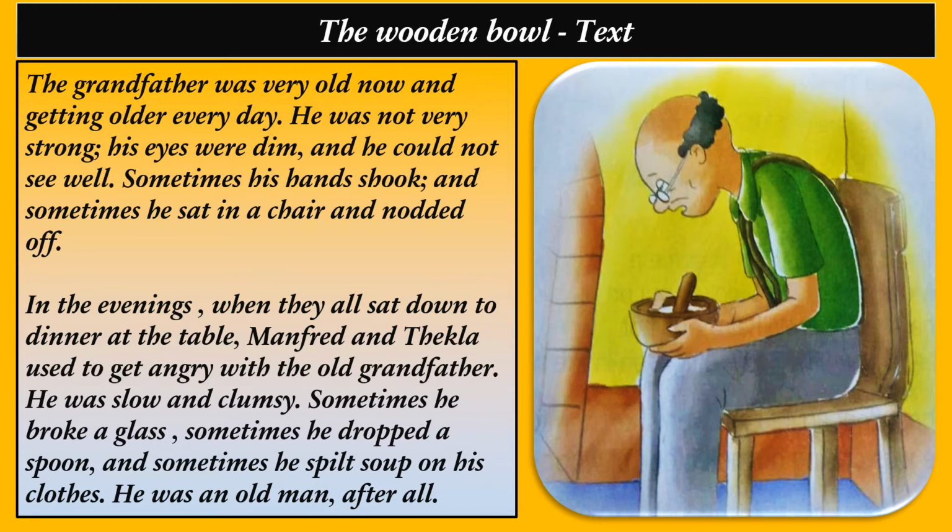As in the previous paragraph, we discussed that he was an old man with physical weakness and weak eyesight. He was not able to sit properly. He was very slow in eating, and at dinner time, Manfred and Tekla would become angry with this old man. All these things happened because he was not able to hold things properly. Sometimes he broke a glass, sometimes he dropped a spoon, and sometimes he spilled liquids on his clothes. All these things were because of his old age.